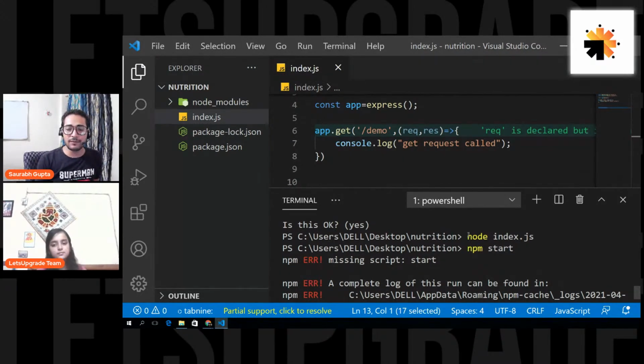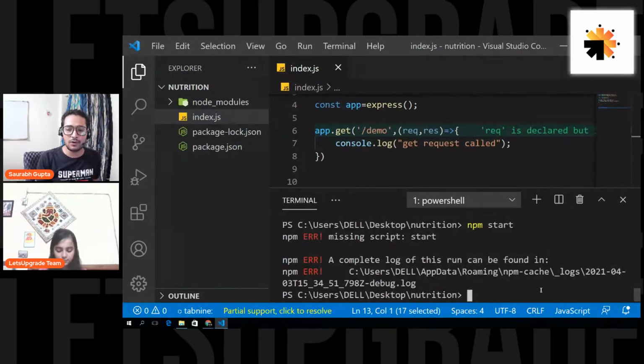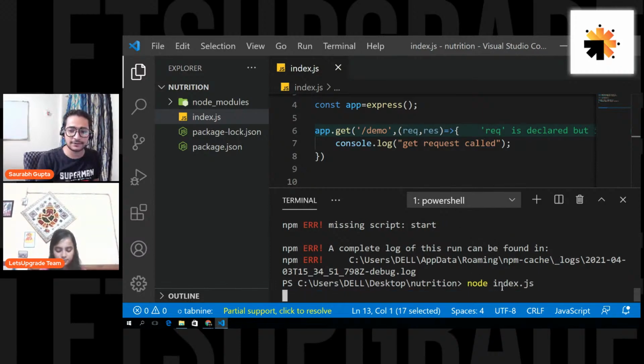But before moving on to that, see, this node index.js will run only the index.js file, right? And this npm start basically is used to run the whole project at once. Right now I have not settled that up, and yes, in future I'm going to use nodemon, but let's start with node. I forgot about that. Don't worry, I'll solve it for you. For now, let's just say node index.js. Okay, and our file will be up and running.